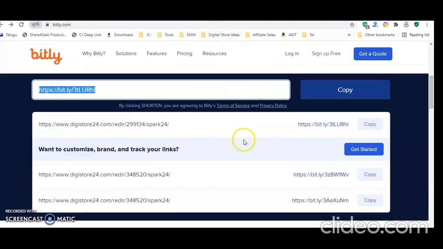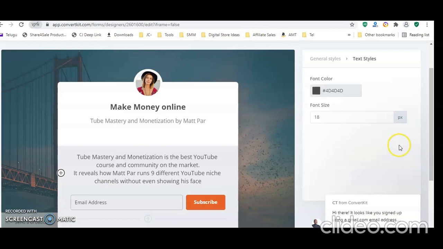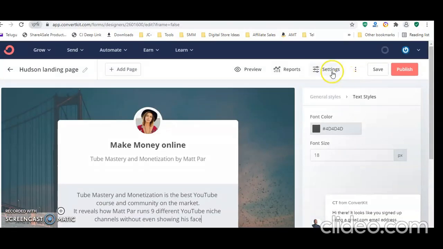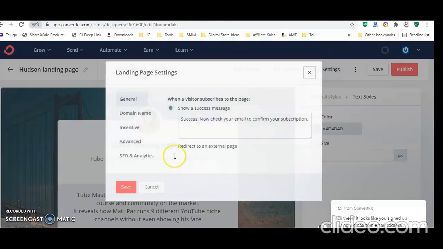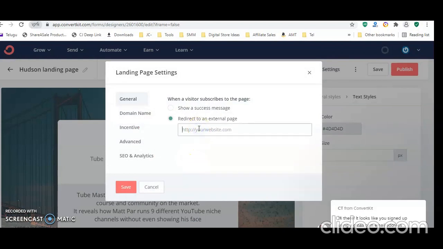So what we need to do, here we got this link, right? Copy this link and just go to your landing page. You need to go to settings, just click on redirect to external page. Here you need to place your affiliate link.